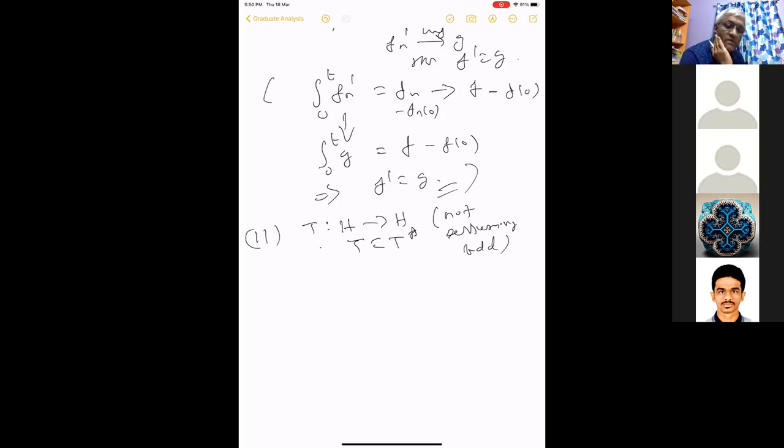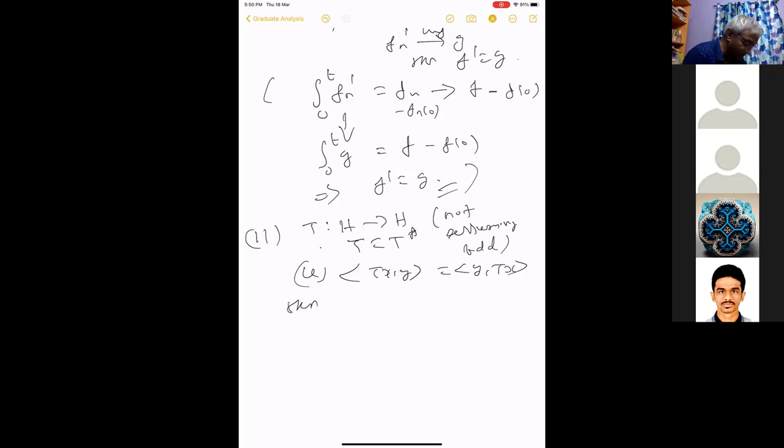What do you want to say? I want to say that it satisfies this operator: Txy equal to yTx. You have an operator which is defined on the whole of H, and it is self-adjoint. It satisfies this property, Txy equal to yTx. That's what I mean by this.